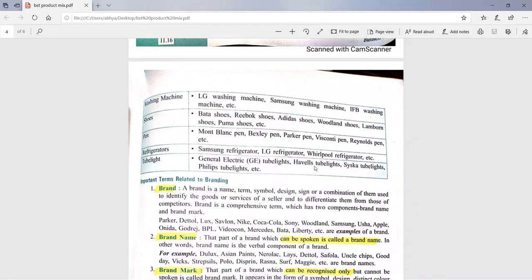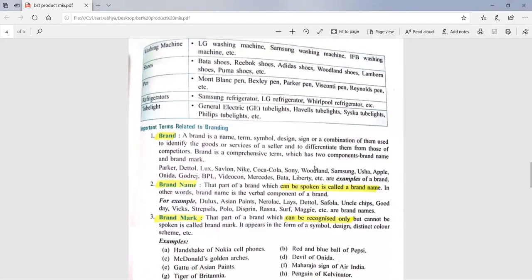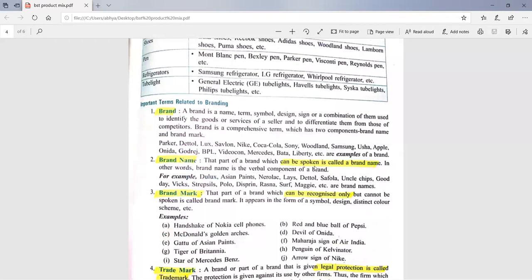Brand name is that part of the brand which can be spoken, like Tata Tea, like Woodland. Woodland is a brand name; we can speak it. And brand mark is that part of the brand which cannot be spoken. It means a mark or design, any symbol.